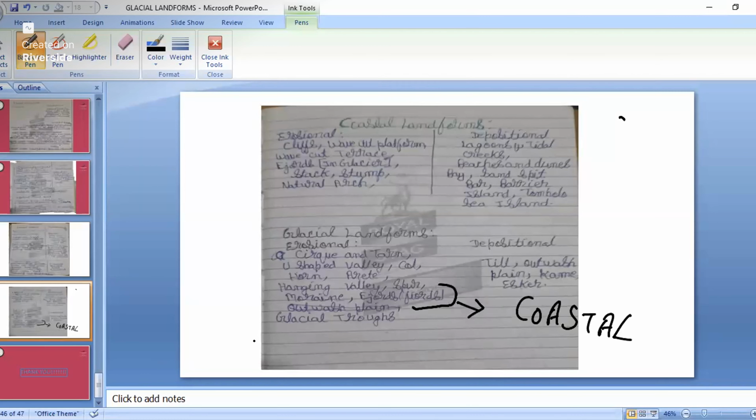Then we have glacial troughs. Then depositional landforms: we have till, outwash plain, then cave and estuary. All these landforms we will study. So remember all these important names, and I will now explain all those landforms.